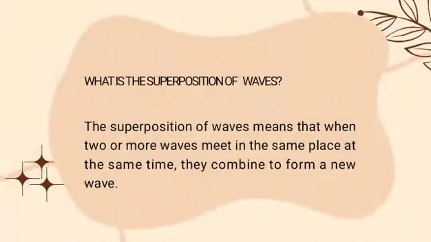So first, what is the superposition of waves? The superposition of waves means that when two or more waves meet in the same place at the same time, they combine to form a new wave. For example, if two people make waves on opposite ends of a rope, when the waves meet, the rope moves higher if they add up or cancels out if they oppose.